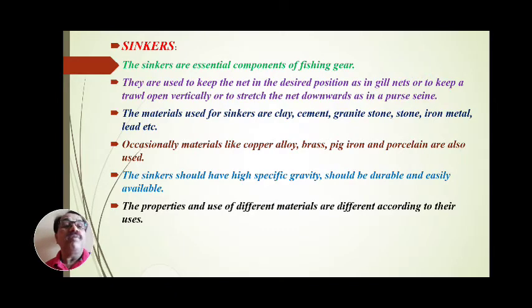Occasionally, materials like copper alloy, brass, pig iron and porcelain are also used. Varieties of copper alloy are found. Pig iron is iron that does not rust easily. Porcelain material is also used as a sinker.